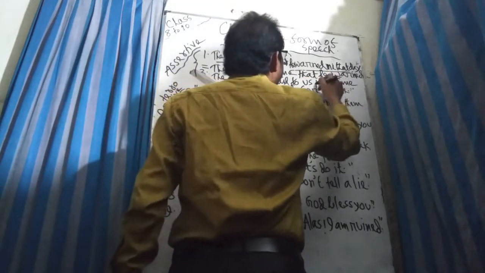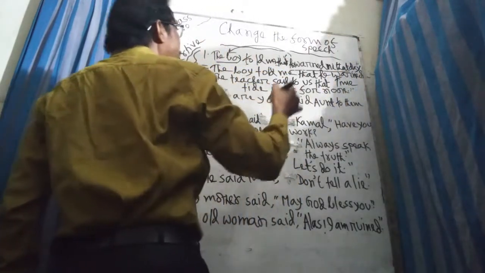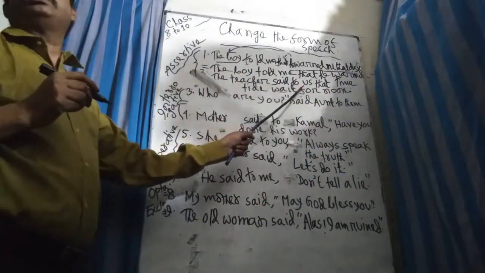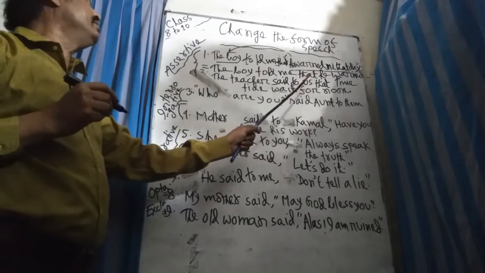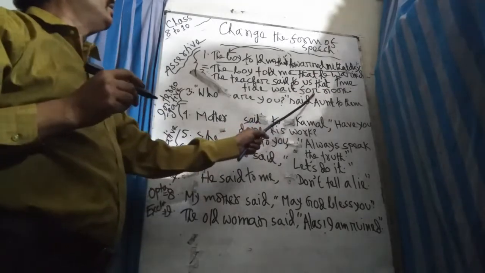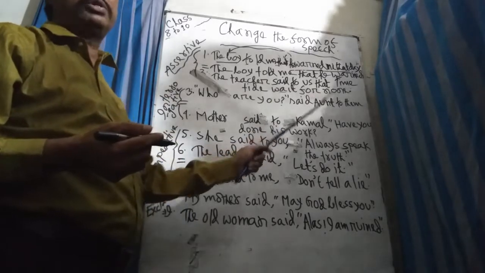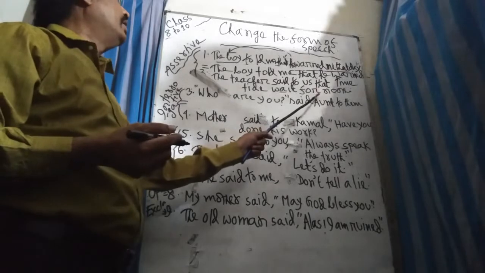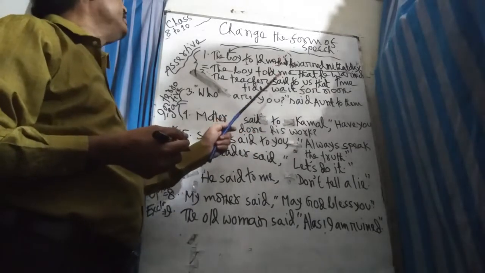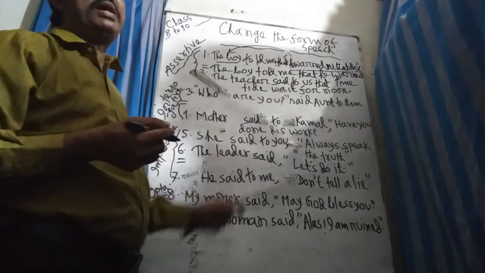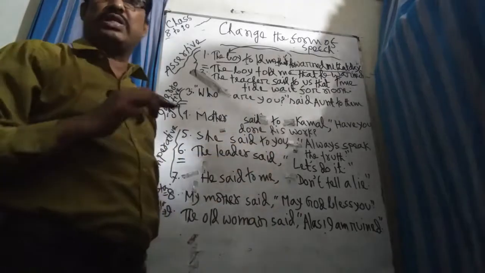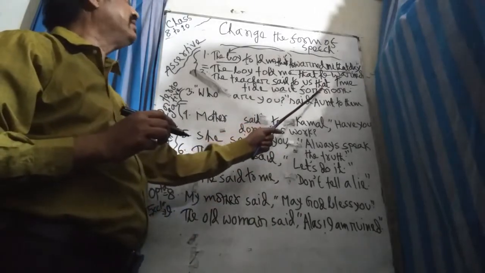You just put that and omit the comma and quotation, with a small letter: time and tide wait for none. If the reported speech is a universal truth or habitual fact, then even though the reporting verb is in past form, it will not be changed. Nothing will change. You just put that.